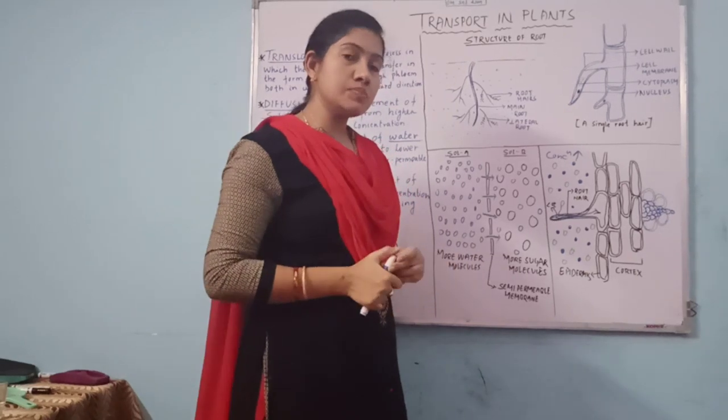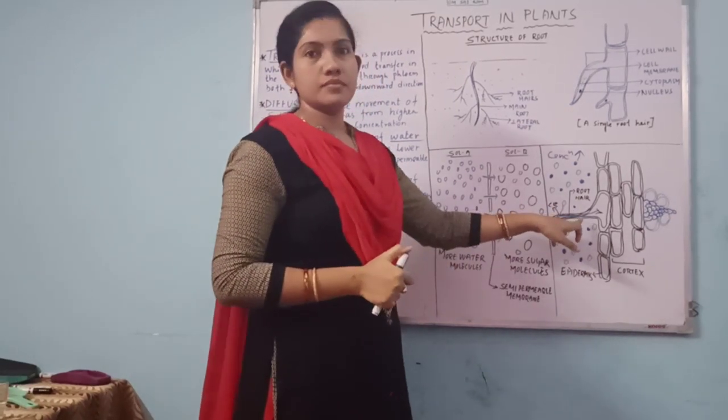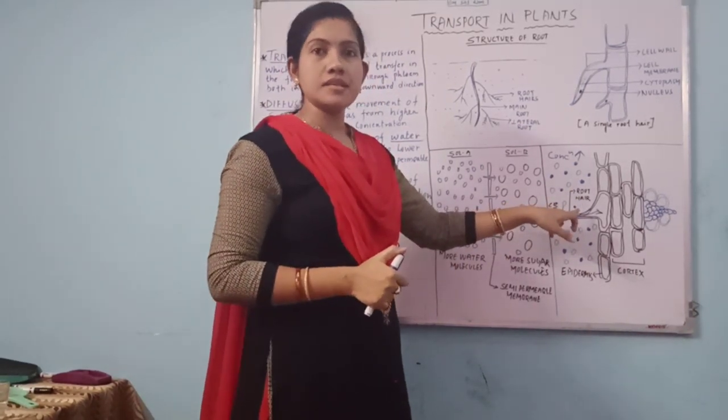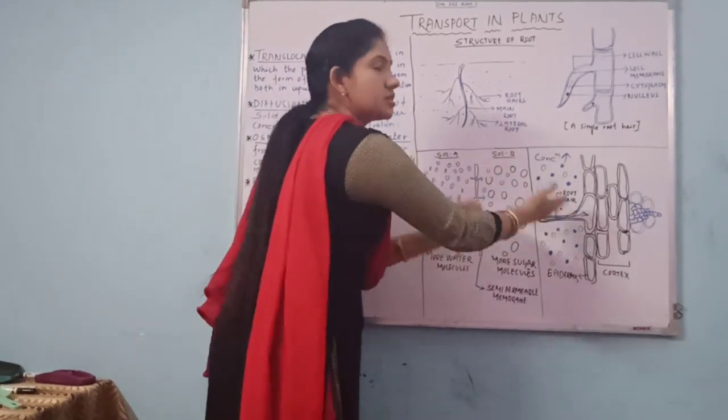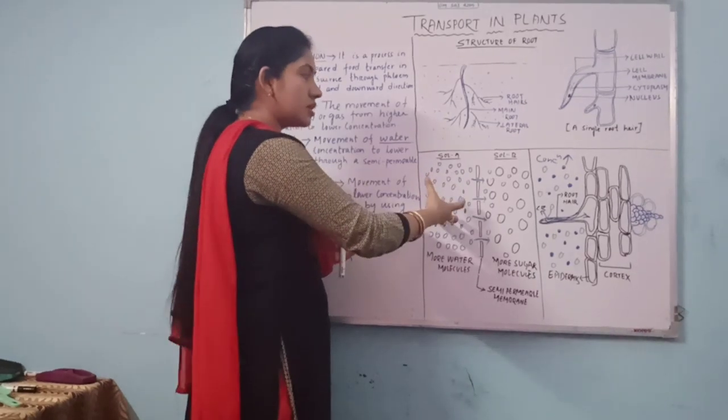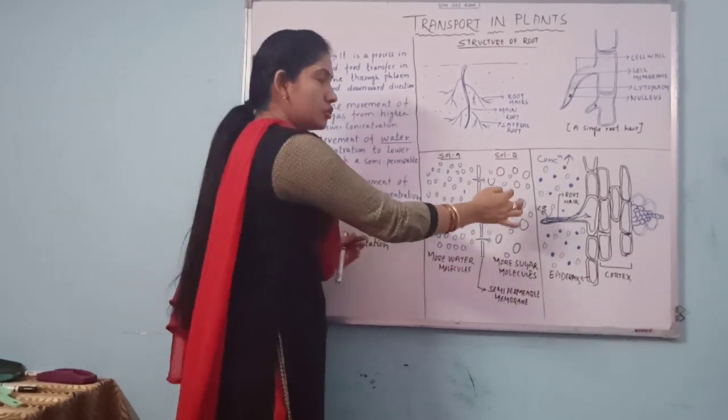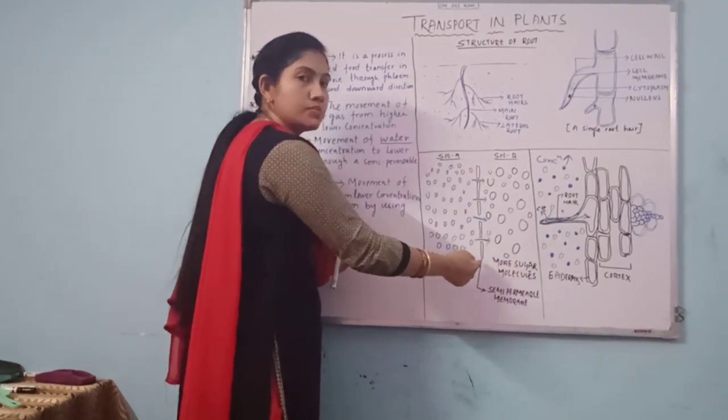What acts as a semi-permeable membrane? The root hair. The cell membrane of the root hair will act as a semi-permeable membrane. Relate this with the earlier example: movement of water from higher concentration to lower concentration through a semi-permeable membrane.